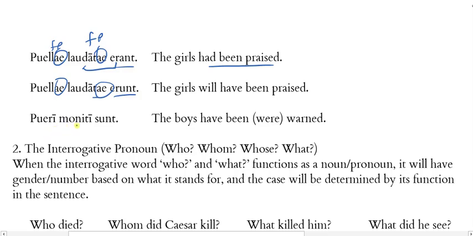Pueri moniti sunt. So the boys, sunt is present, you might translate that as "are" and then "warned." But remember, anytime I have a perfect passive participle with the form of to be, then I need to translate those together as a perfect tense type of action or state. And in this situation, the present with the passive participle is the perfect passive. So I'm going to translate that as the boys have been or were warned.